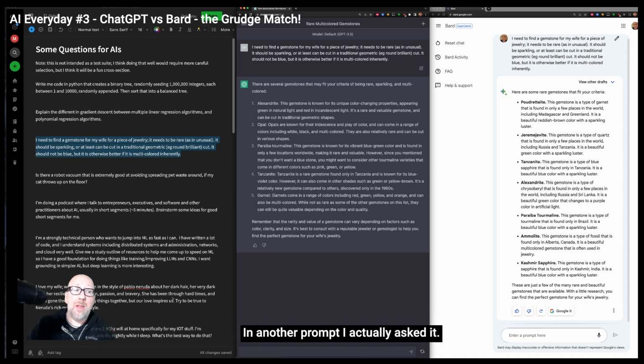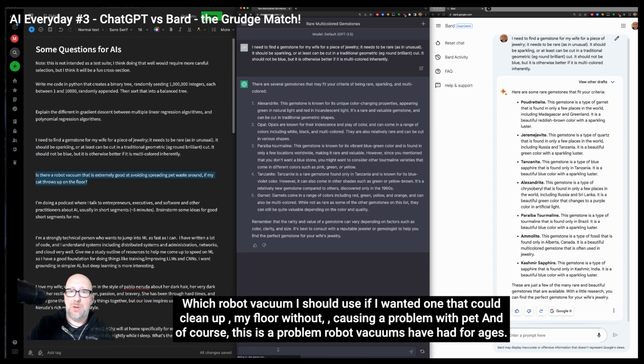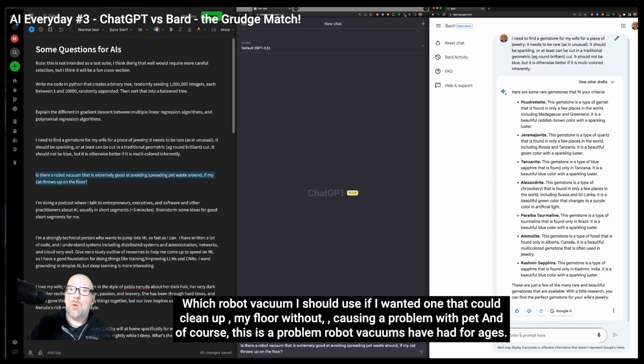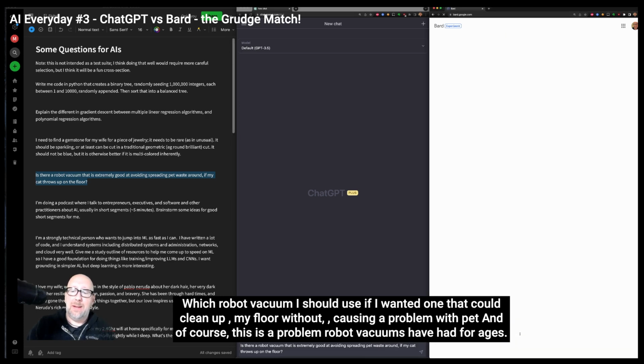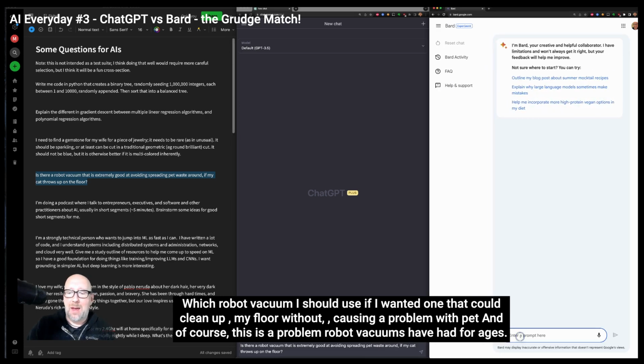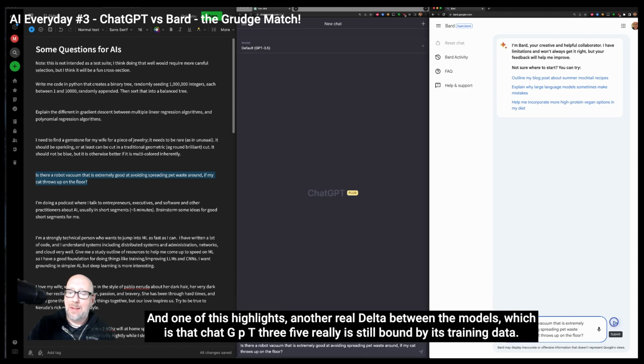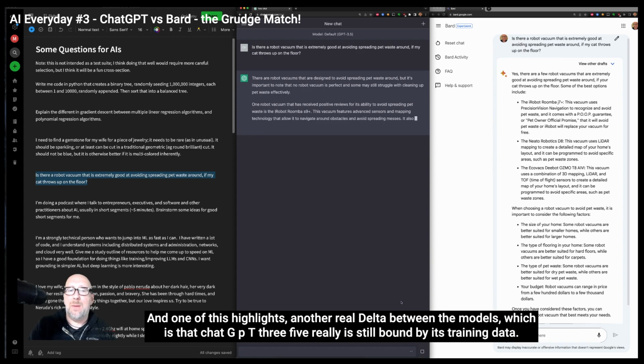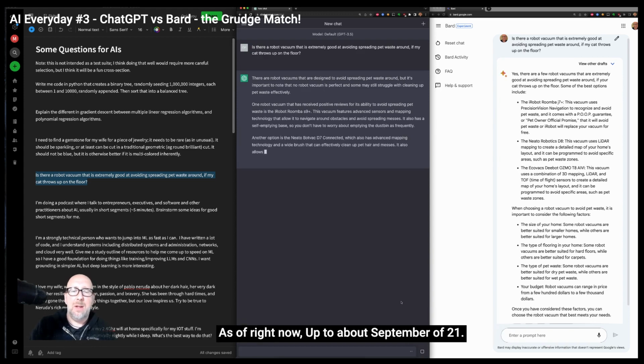In another prompt, I asked which robot vacuum I should use if I wanted one that could clean up my floor without causing a problem with pet mess. Of course, this is a problem robot vacuums have had for ages. And this highlights another real delta between the models, which is that ChatGPT 3.5 really is still bound by its training data as of right now, up to about September of '21.